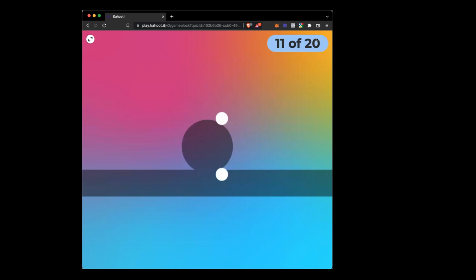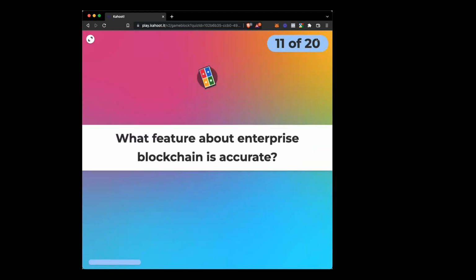Unchangeable. Question 11. Double points. Pay attention. What feature about enterprise blockchain is accurate?